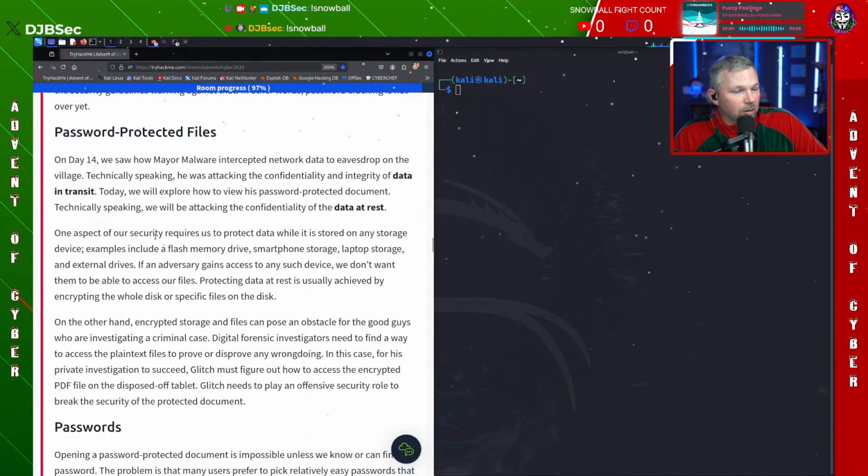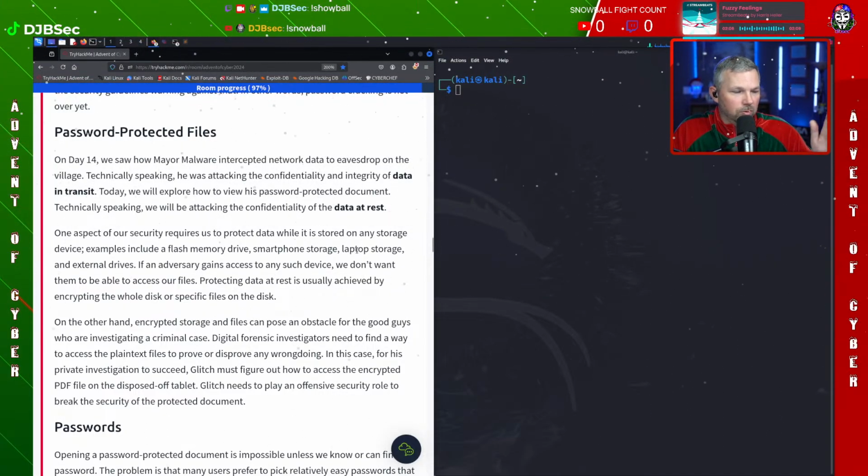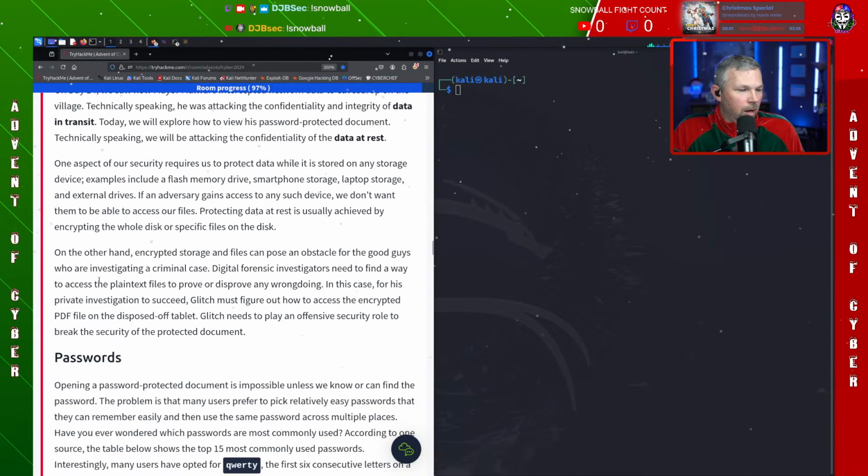One aspect of our security requires us to protect the data while it is stored at any storage device. Examples include flash memory drives, smartphones, etc. On hand, encrypted storage and files can pose an obstacle for the good guys who are investigating a criminal case.